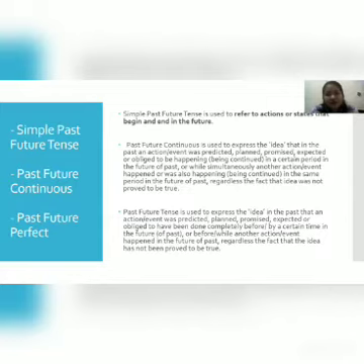Past future continuous. Past future continuous is used to express the idea that in the past an action or event was predicted, planned, promised, expected, or obliged to be happening.